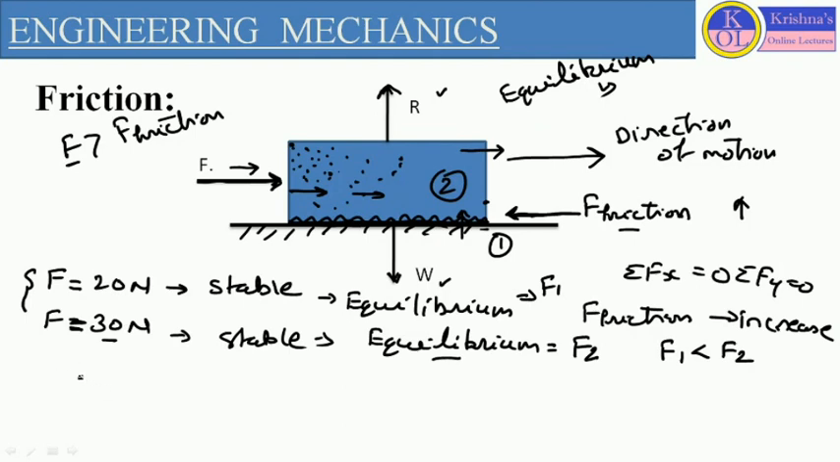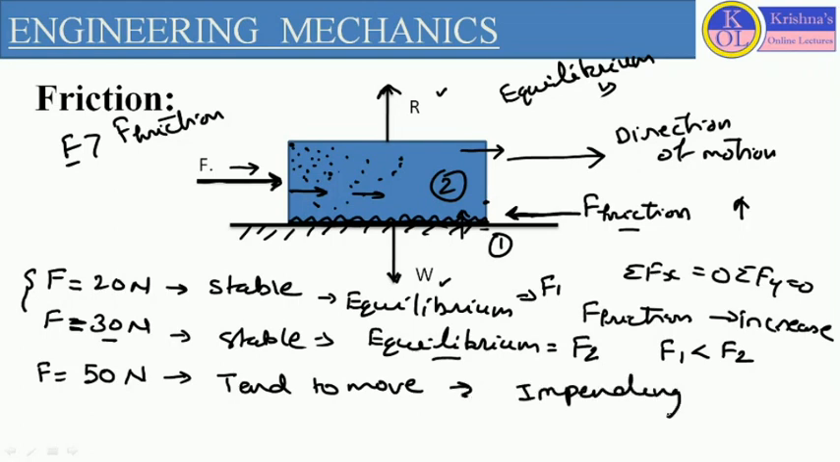Now, if we want to move the body, we have to continuously increase the applied load. For example, if we increase the load to 50 Newton, and at this particular point the body is in a tend-to-move condition, the body is trying to move. The body is not moving, but it is in a tend-to-move condition. The motion is going to happen. So this particular motion is called impending motion, when the body is trying to move or tends to move.